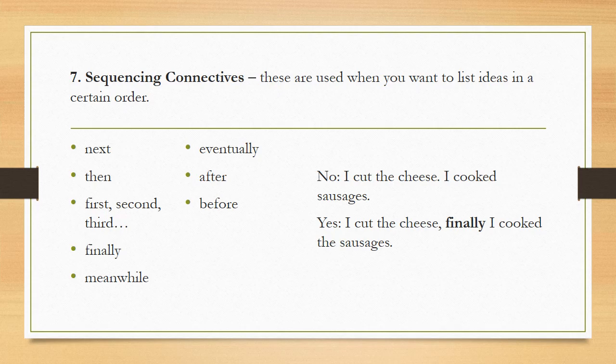So in these sentences, I cut the cheese. I cook sausages. So I can use the sequencing connectives to put my sentences in order. So I cut the cheese first, then I cook the sausages. So I can link these sentences and use the sequencing connectives. I cut the cheese, finally I cook the sausages.